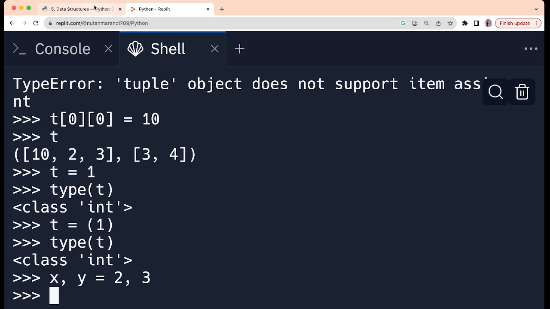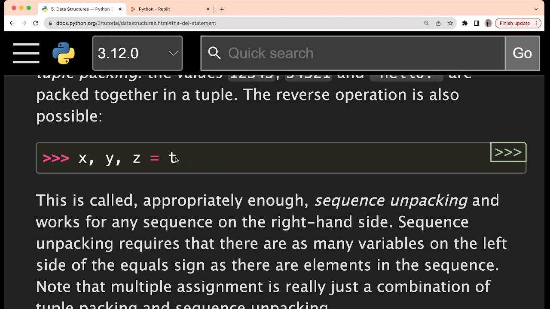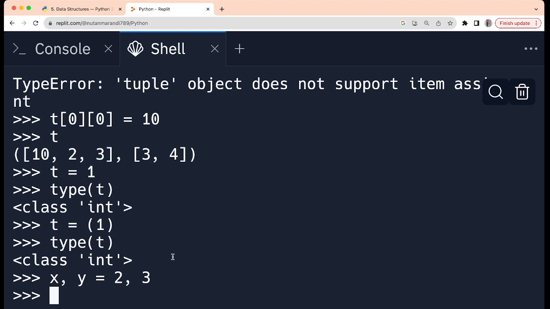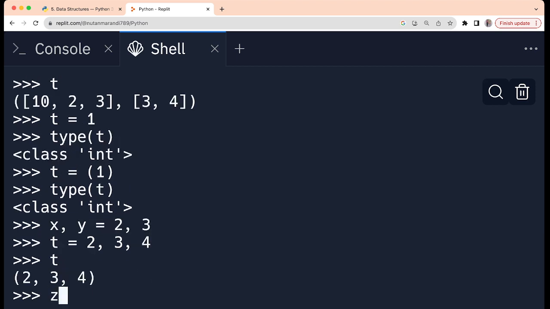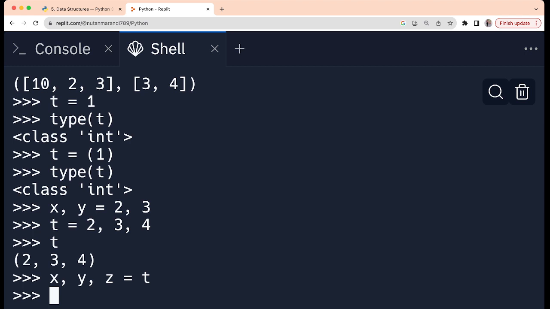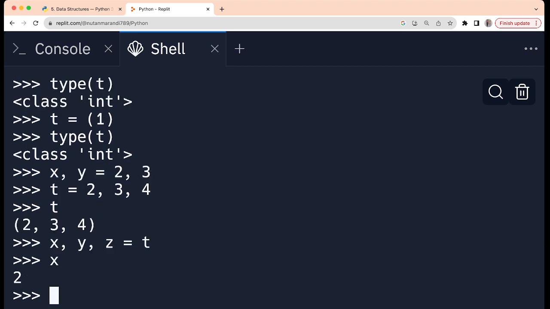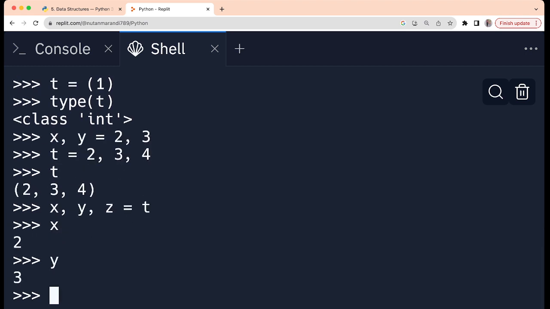So I hope this point is clear, and let me show you this unpacking also, how it will be done. So let us say t is containing something 2 3 and 4, so I can print this t, it is printed. Now let us say I'm writing x comma y comma z, and that is equal to t. Okay, so it is done. Now you can print x, it is taking 2, then y, and then z.